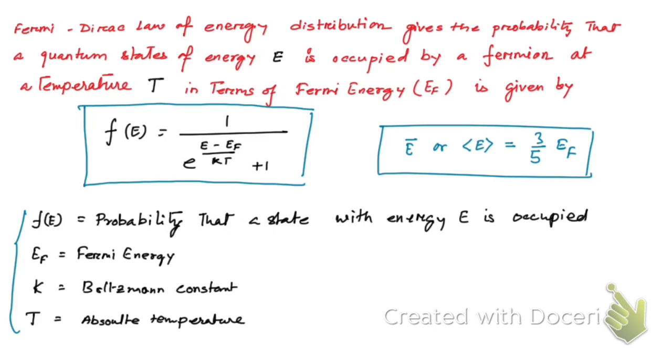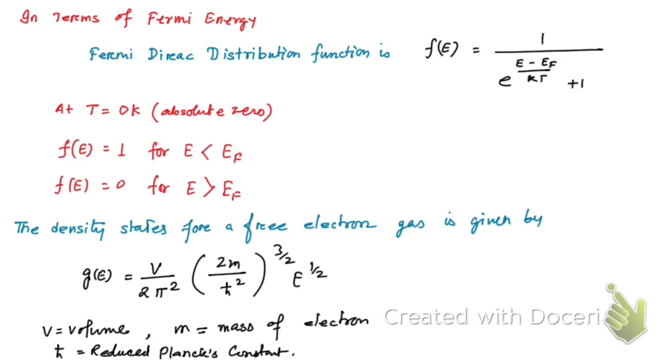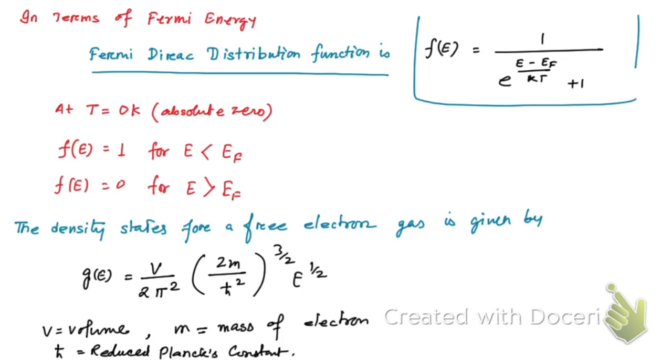So now let's start. Here you see, in terms of Fermi energy, the Fermi-Dirac distribution function is given by this relation, which I have already mentioned in a previous slide, right? So at 0 Kelvin, that means at absolute 0, this function is equal to 1 for E less than EF, and it is 0 for E greater than EF, right?